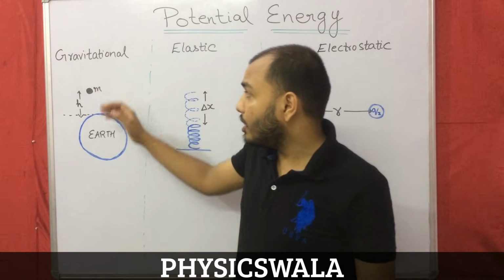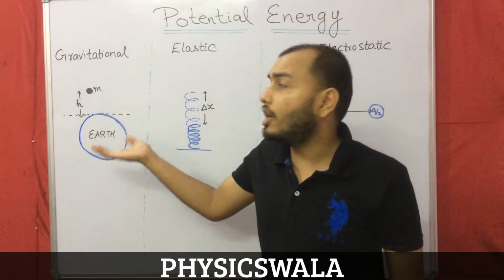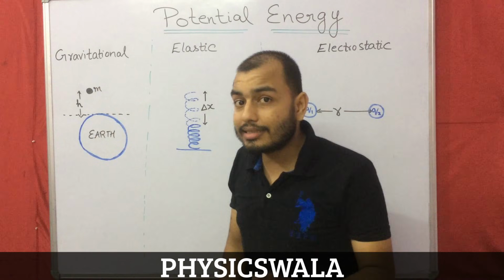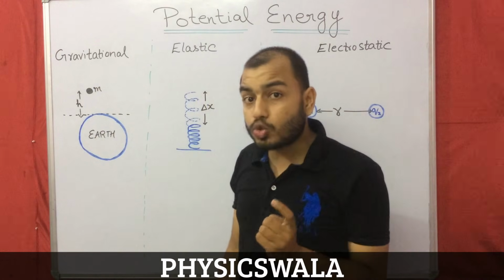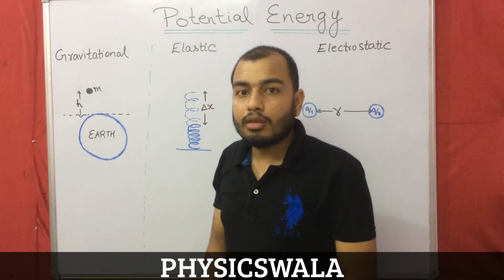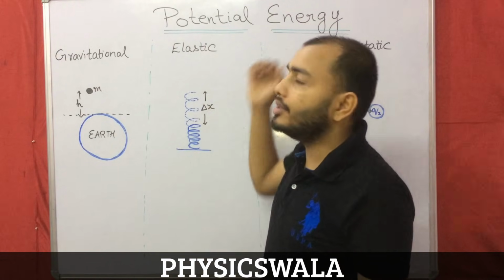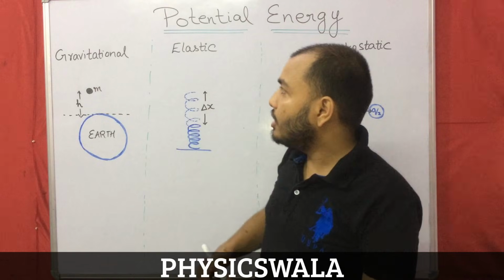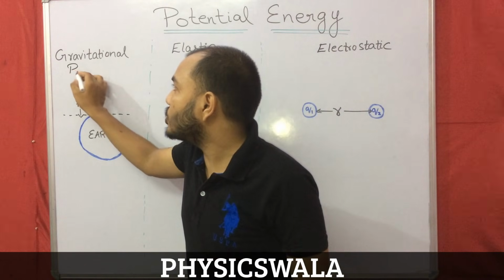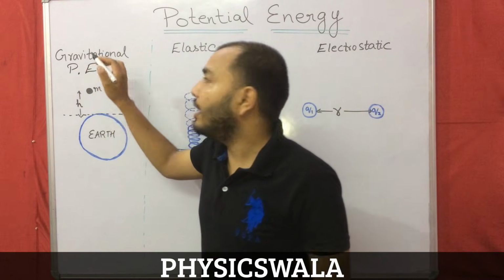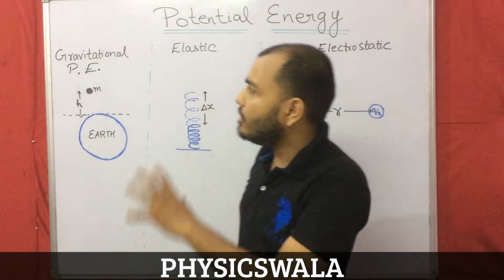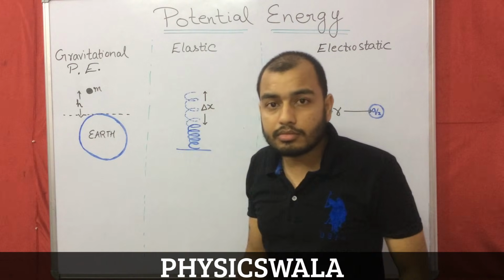That means a body which is at any height above Earth's surface has some kind of energy due to its position. And the energy due to position is potential energy. So here it has gravitational potential energy, related to gravity.